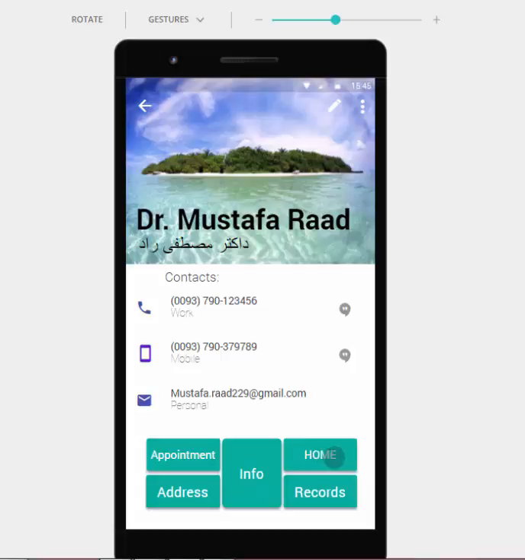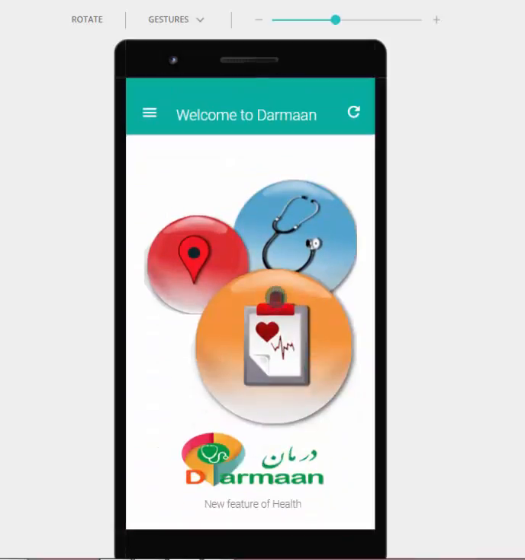And then we go back home by this button, and here is our main page, or our home page, which we made. Hope it is enough for the first steps of our work.